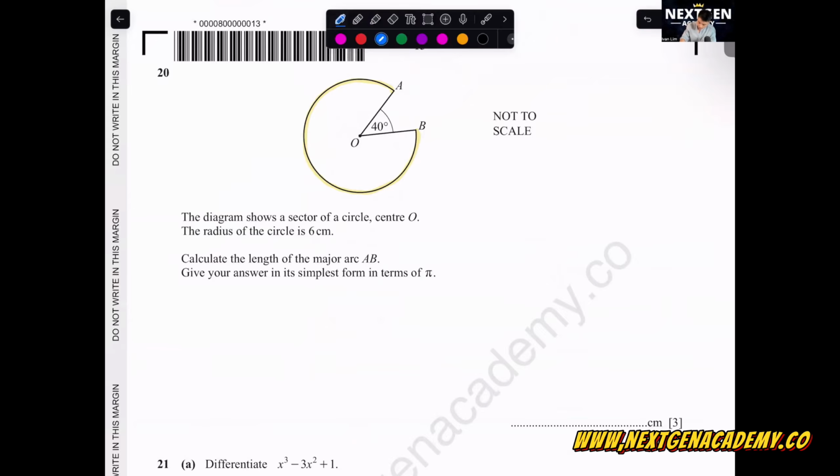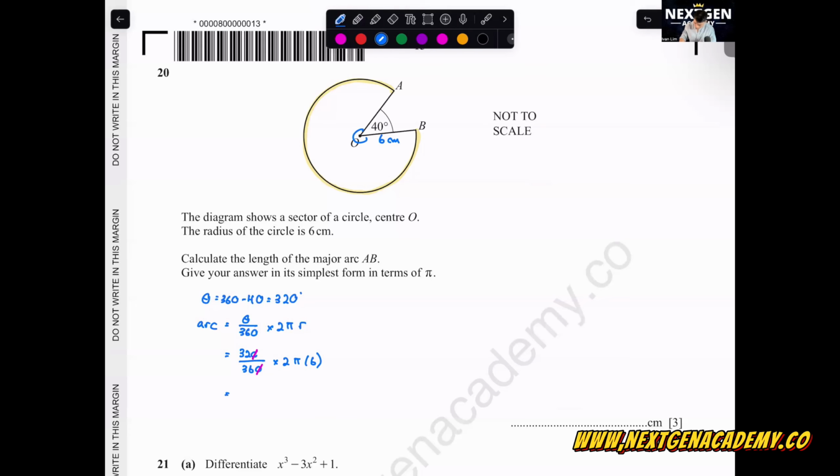What is the major arc? We first find what is the angle here. The theta is 360 minus 40, which is equals to 320 degrees. What's the formula for arc? We will take theta over 360 times 2 pi r. r is 6 cm. Theta is 320 over 360 times 2 pi 6. Let's simplify this. 0 and 0. The 2 and 6 is actually 12.